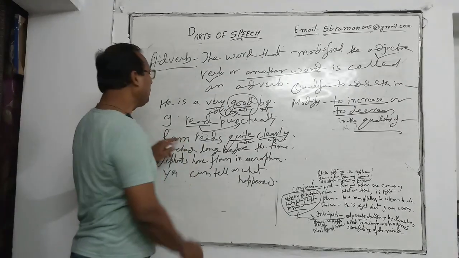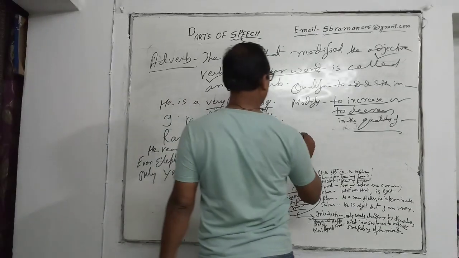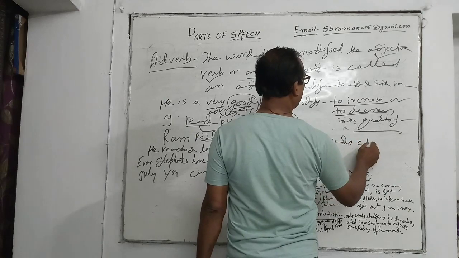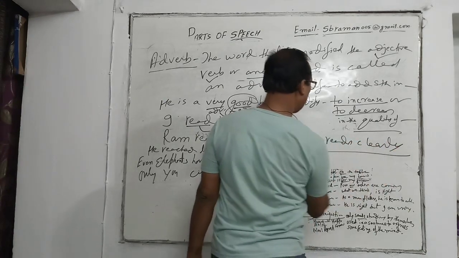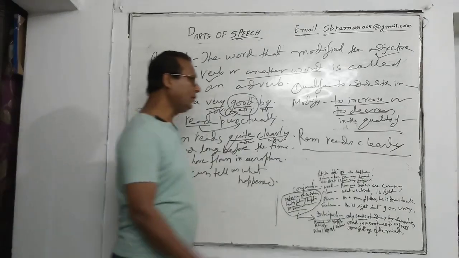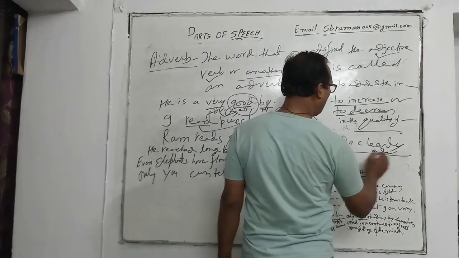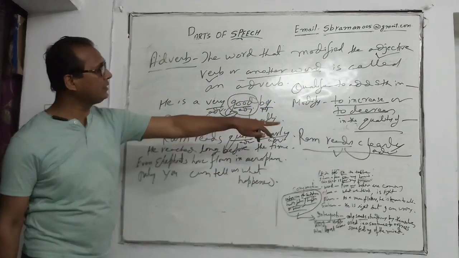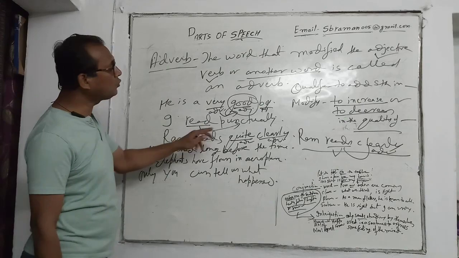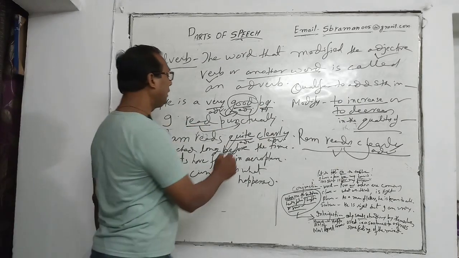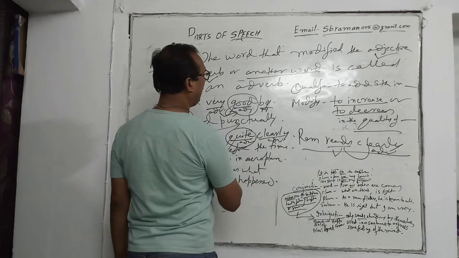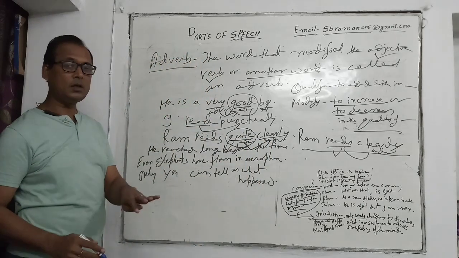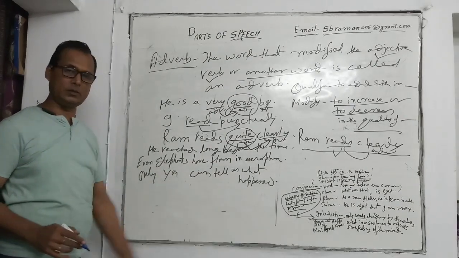If I would have written Ram reads clearly, that was also a right sentence. Why? Because this adverb modifies this verb reads. But here it is Ram reads quite clearly, means here quite has modified the clearly. Means one adverb has been modified by another adverb.